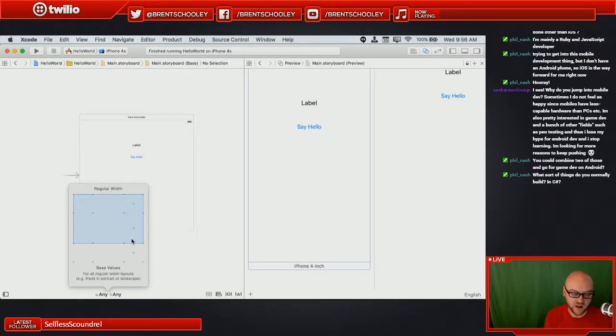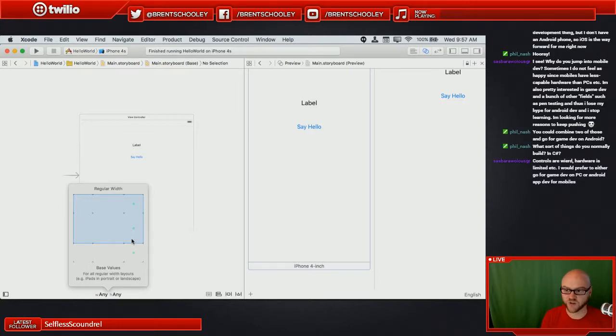Regular width. Now this is any iPad in portrait or landscape. When we start getting down here, this is your iPhones in portrait, iPads in portrait or landscape. That's the regular height. And then regular width, regular height. This is all iPads, basically. So this is the biggest screen real estate possible.